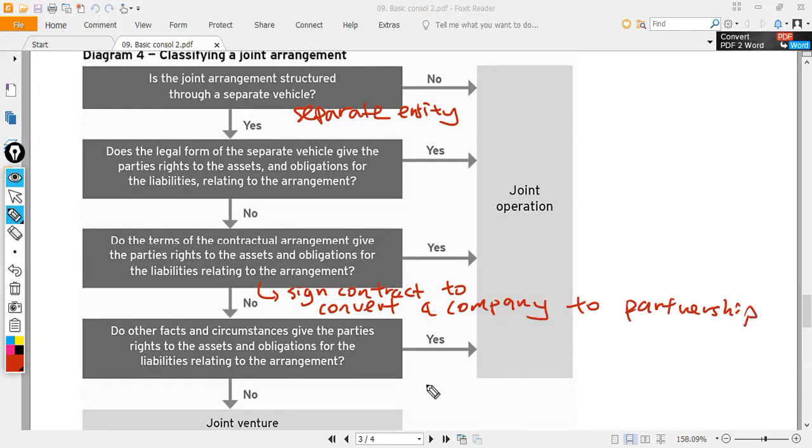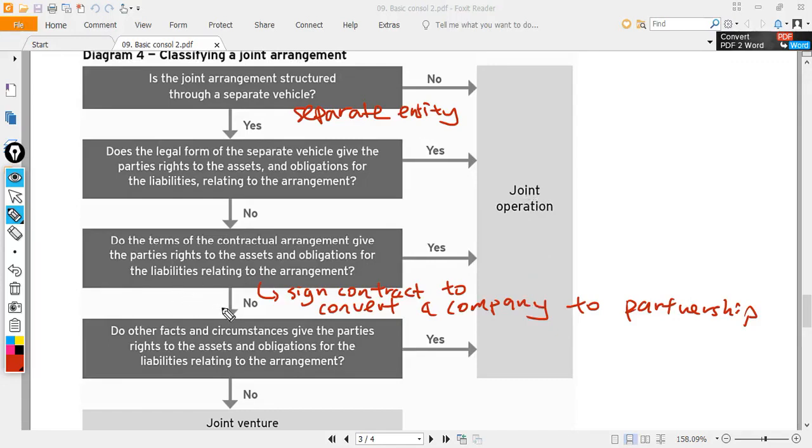Sometimes in doing certain businesses, the country law will require the registration of a company, although the parties to the contract want to register a partnership. So the legal form is a company, which is a separate legal entity. But if the partners want to run it still like a partnership, they will sign contracts separately after forming the company, agreeing that everybody will manage the company like a partnership. So if you say yes, such a contract exists to convert a company to a partnership, it is still a joint operation, because in reality there is no separate legal entity.